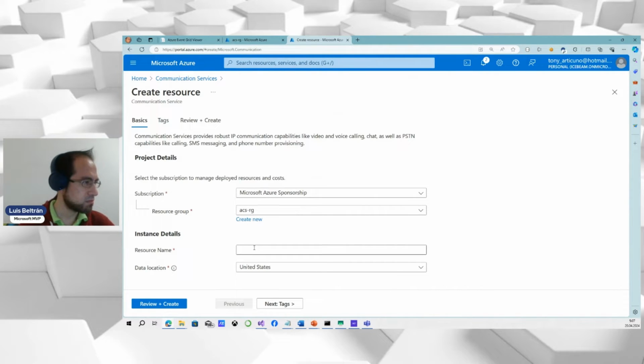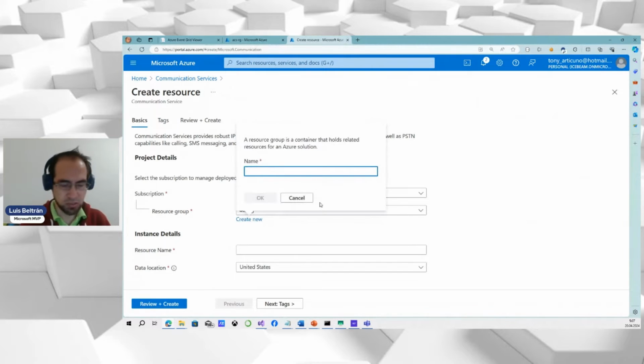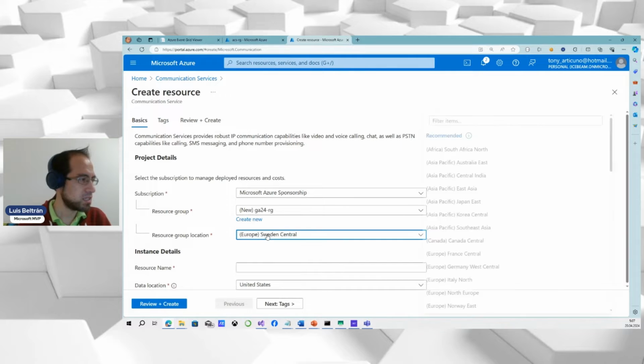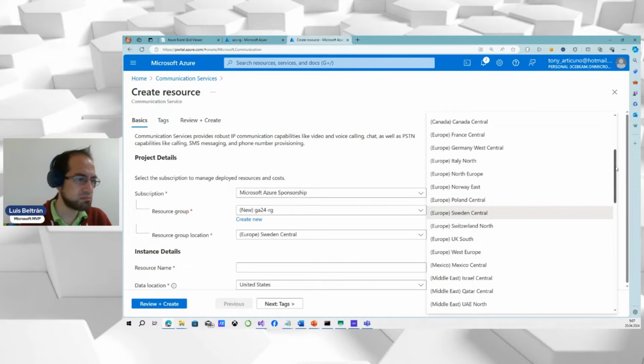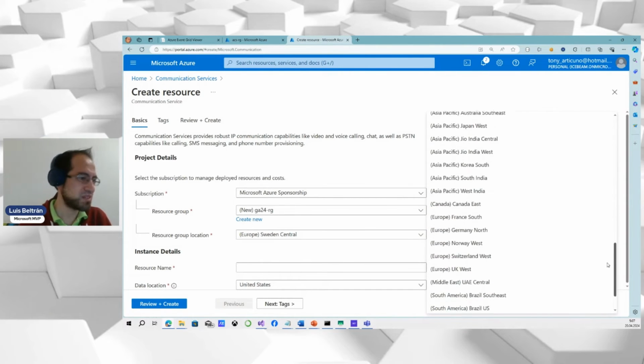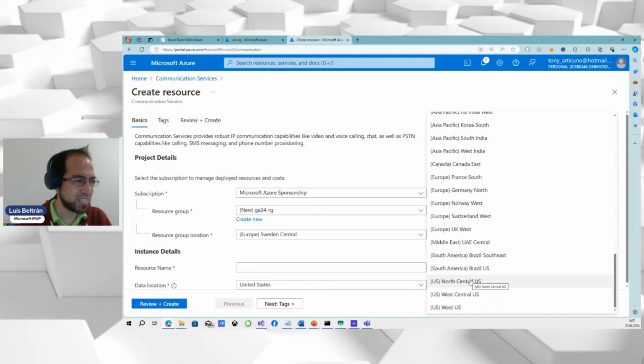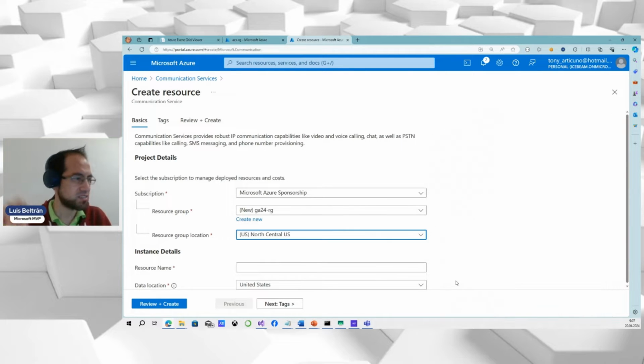Okay, let's create a new resource group. Let's call it Global Azure 24 resource group. And the location, I will keep it simple for demo purposes. I would say US North Central, maybe.